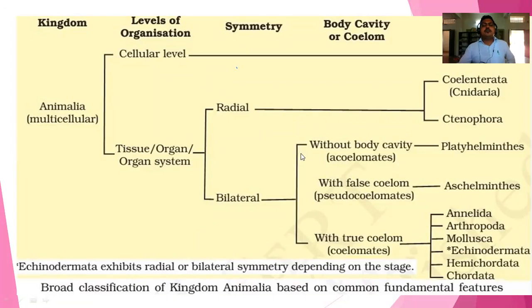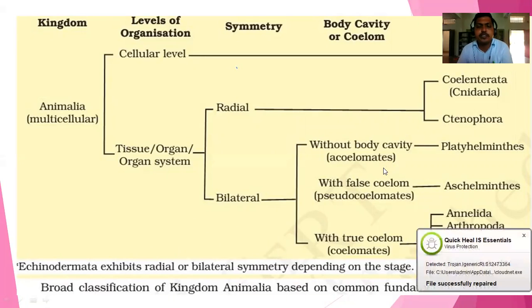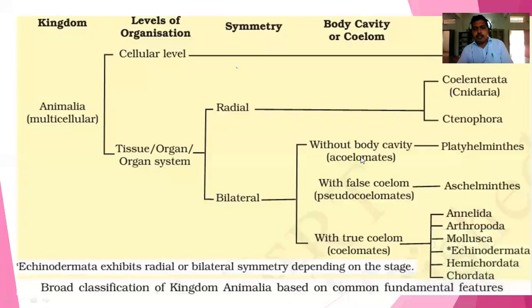And in the coelom, it is having three different categories: without body cavity, and fake body cavity or pseudocoelom. The acoelomates are in Platyhelminthes, I already told, flatworms.